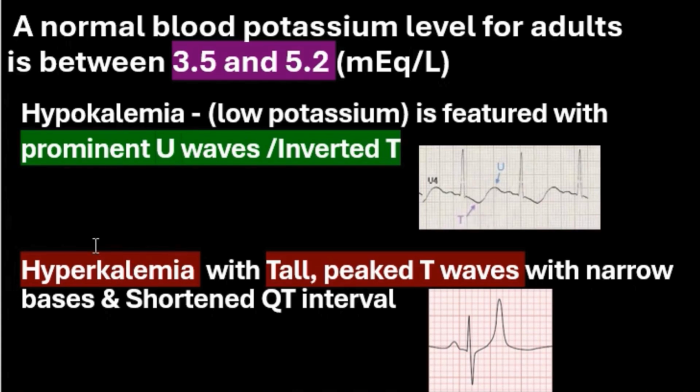You also have to know about hyperkalemia. Hyperkalemia shows tall peaked T waves with a narrow base and a short QT interval, which you can see here. So ECG features of hypokalemia are very important. Normal ranges of potassium, magnesium and all the electrolytes are also very important for the exams.